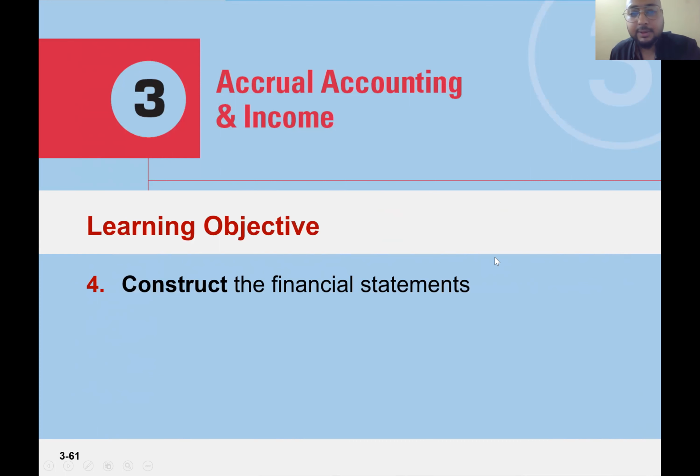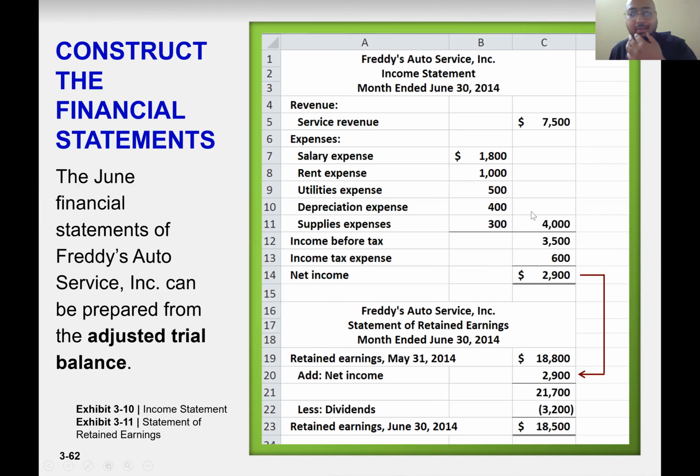Now let's move to our next learning objective, which is construct the financial statements. So we already know the format of the financial statement. Let's just see that. We already know the link as well. First, we will make income statement, right? So all these transactions that we have converted into journal entries will go to the ledger, T accounts, from where we find out the balance. We write it down balance in trial balance, and then we make income statement.